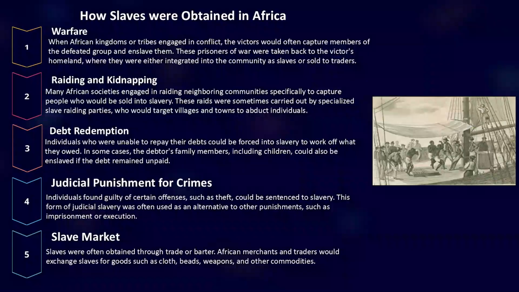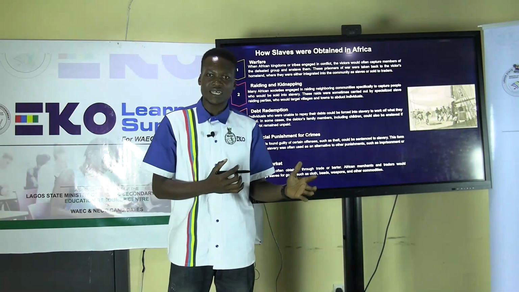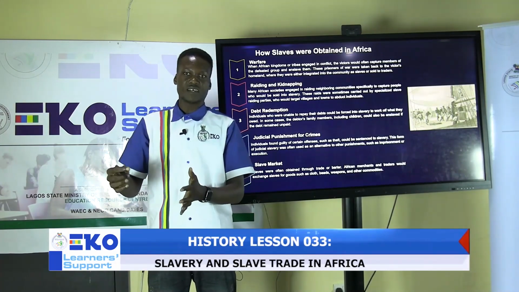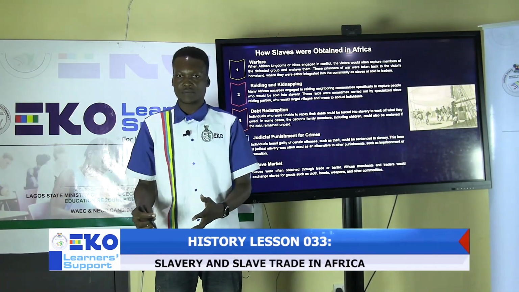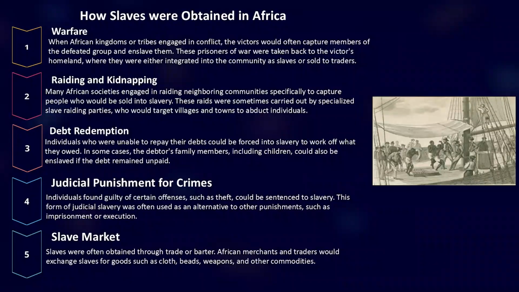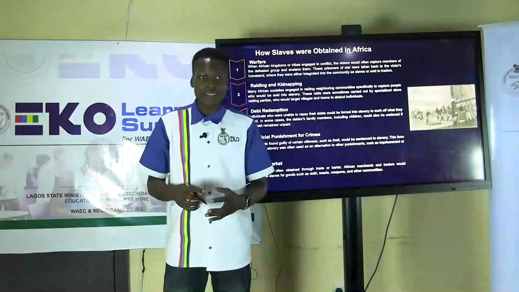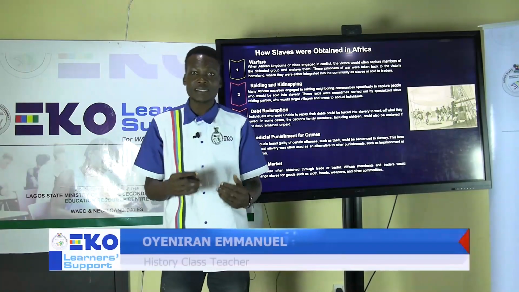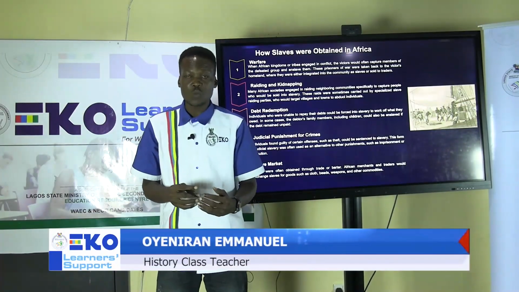Four, judicial punishment for crimes. Yes, there are some punishments for certain crimes committed, where serving as a slave is one of the punishments. Also, slave markets. People go to markets where people buy and sell goods and commodities.